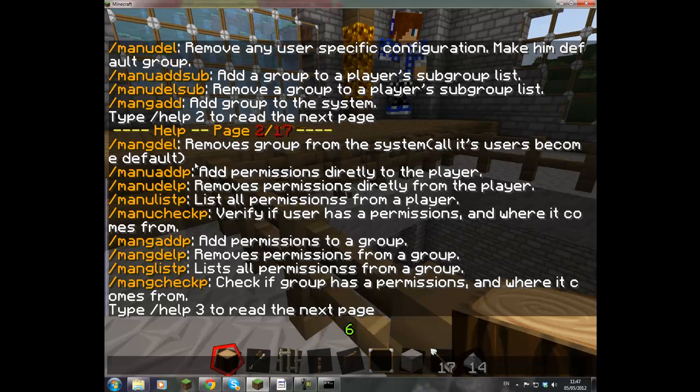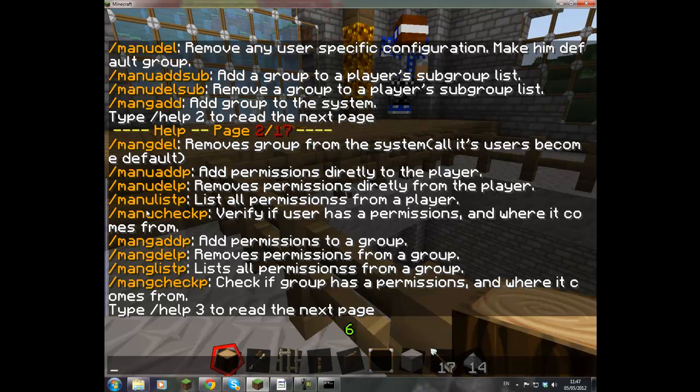Okay, so here we have add permissions directly to that player. So in game, you can add the permission for them to change their game mode. Remove removes permissions directly from the player. So if somehow they're doing that, you can remove that permission if you didn't know about it. List all the permissions from a player, so all the permissions that they have.